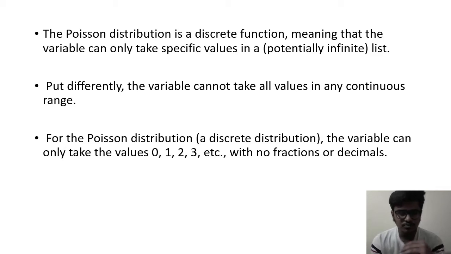So, the Poisson distribution is a discrete function, which means it can only take specific values in a list, and the variable cannot take all the values in a continuous range. In the Poisson distribution, the variable can only take values like 0, 1, 2, 3, and the values should not contain fractions or decimals.